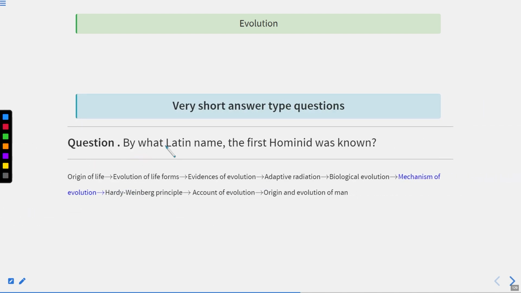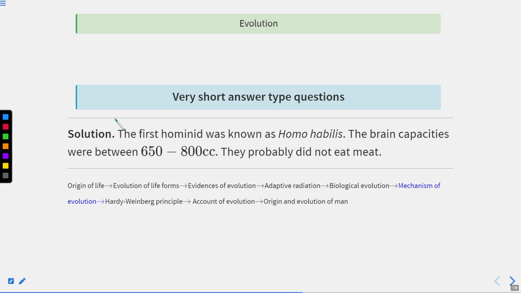Now, next question: by what Latin name was the first hominid known? This is also a very straightforward question. The first hominid was known as Homo habilis. After Ramapithecus, Homo habilis evolved. The brain capacity was between 650 to 800 cc, and they probably did not eat meat. Okay, this is clear.